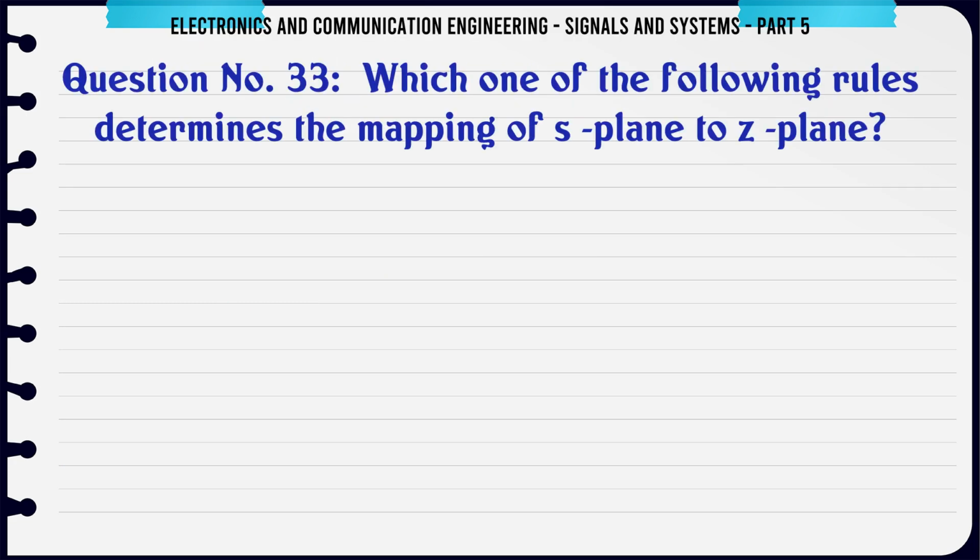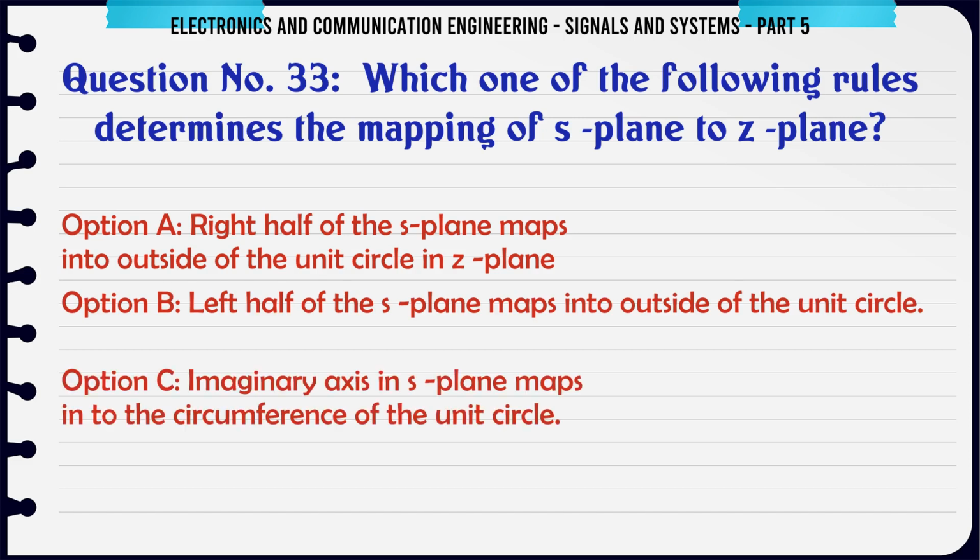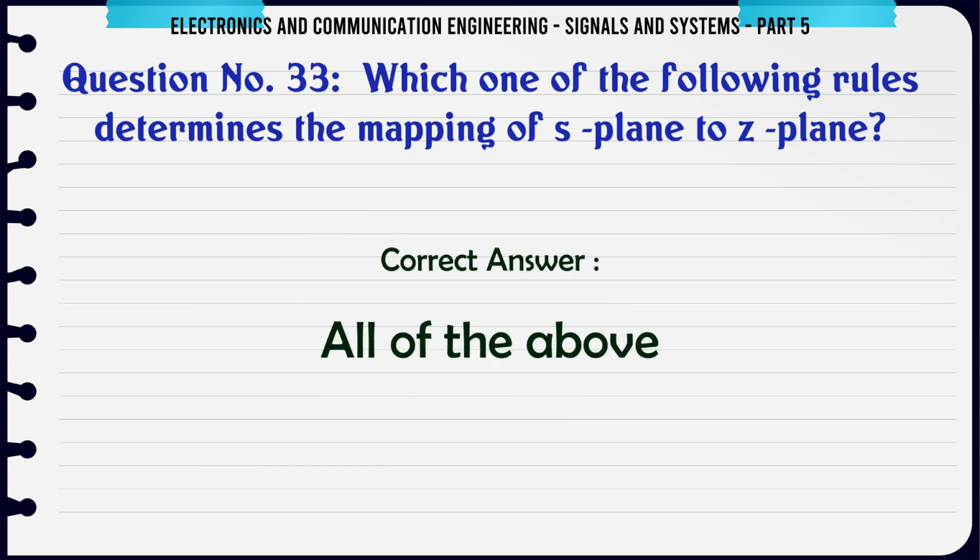Which one of the following rules determines the mapping of S-plane to Z-plane? A: Right half of the S-plane maps into outside of the unit circle in Z-plane. B: Left half of the S-plane maps into outside of the unit circle. C: Imaginary axis in S-plane maps into the circumference of the unit circle. D: All of the above. The correct answer is all of the above.